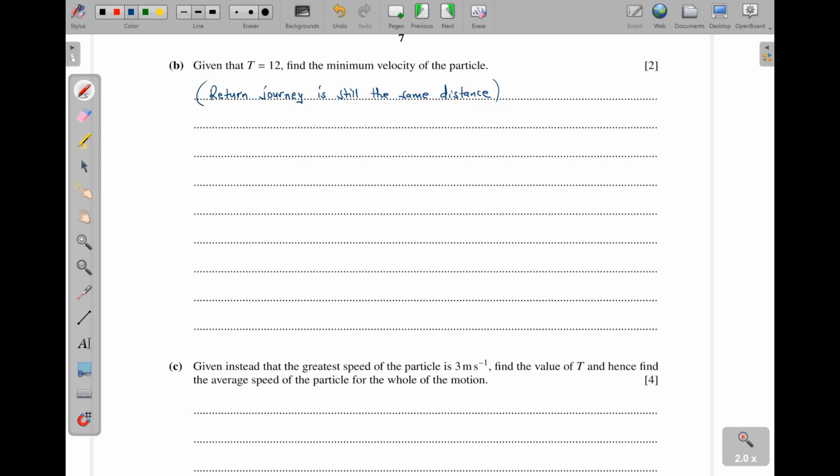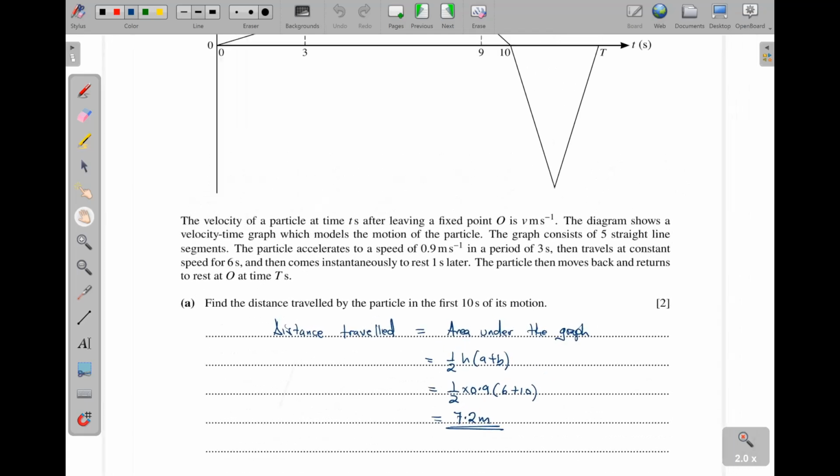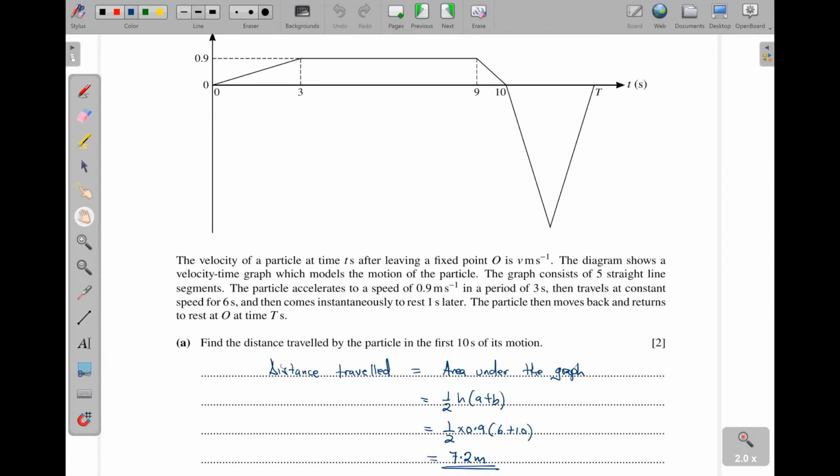And when you check what we have in this diagram, the distance we have gotten is 7.2. So we get the area of this triangle here. And yes, we know that this one here is a negative value of v, but when we are using area, we are taking lengths.